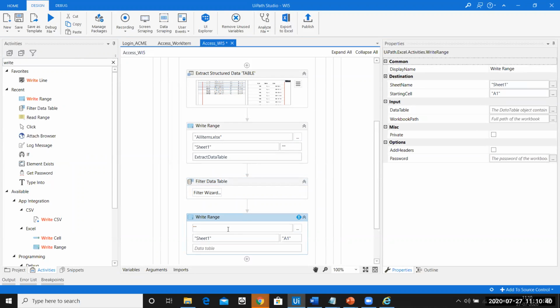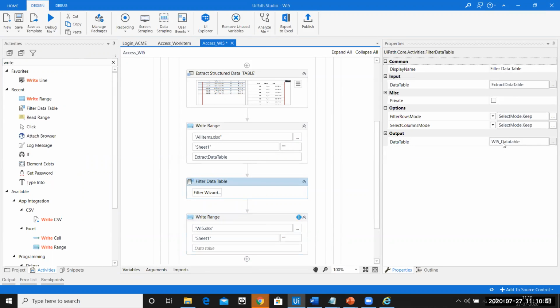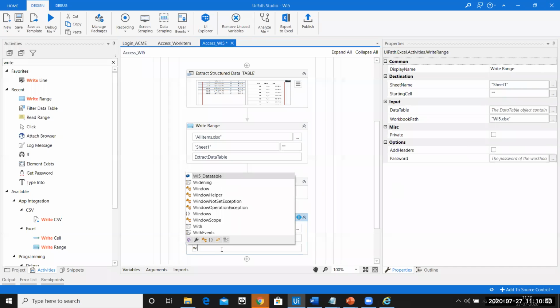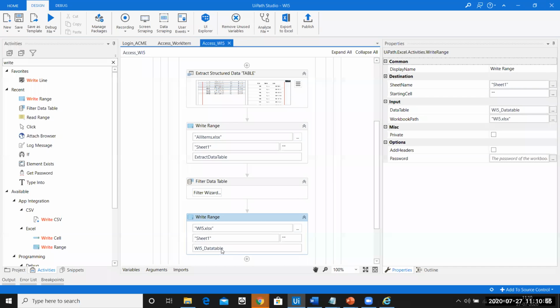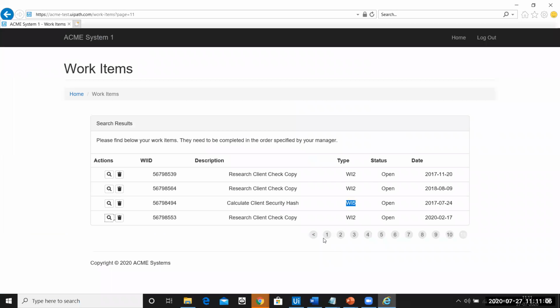Now, this is the WI5 element, so I'll say WI5.xlsx. And what is the data table name that we gave? WI5 data table. So I'll write WI5 data table here. So this is going to store the extract data table, that is all the information. And this Excel is going to store only the WI5 information.